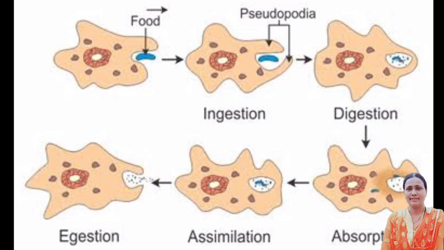So what we saw is that the holozoic mode of nutrition follows processes like digestion, absorption, assimilation and then egestion. All these processes come under holozoic nutrition. So today we'll stop here. We have seen today what nutrition is and the modes of nutrition. There are two modes of nutrition, autotrophic nutrition, and we have seen heterotrophic nutrition.